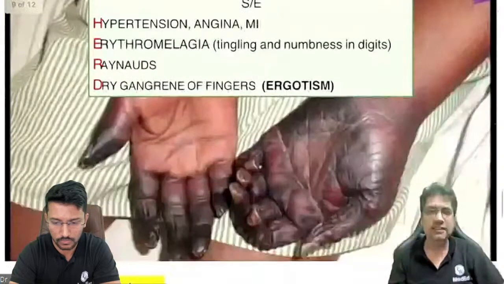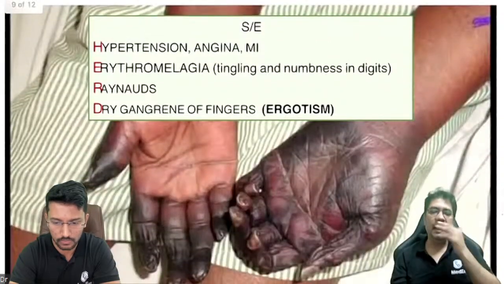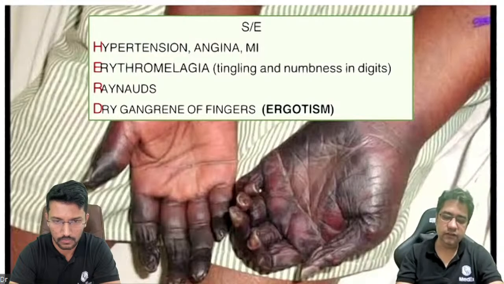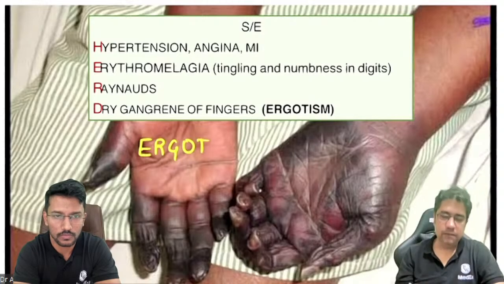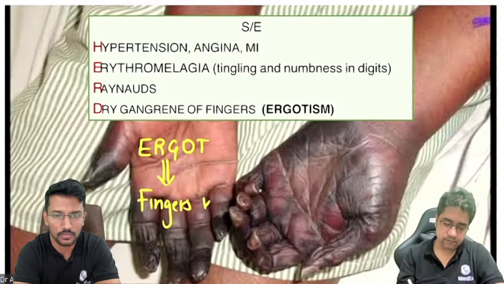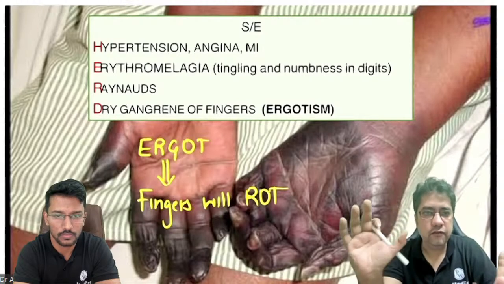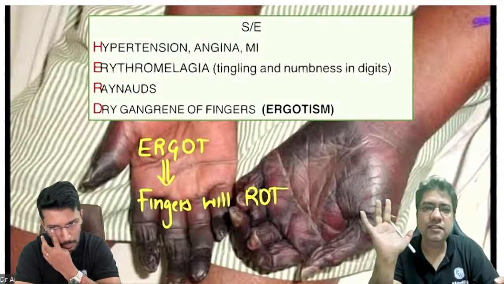Now, beta, what is ergotism? See this picture. And remember one point, which I always tell my students: you know the word ergot. So remember, if you take ergot, the fingers will rot. Remember this statement. So this is ergotism.